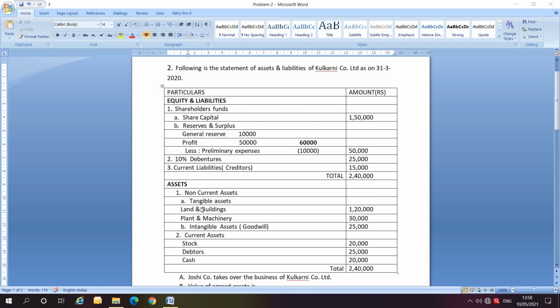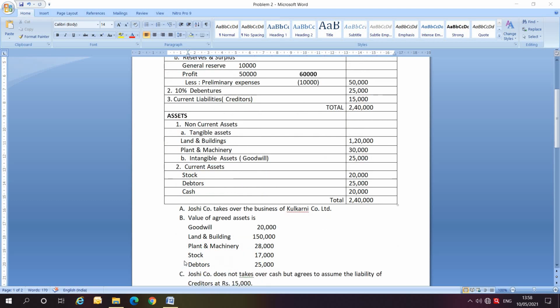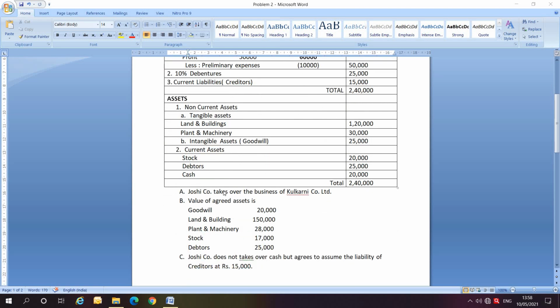On the asset side, we have tangible assets, that is land and building, plant and machinery, and then intangible asset, goodwill, current assets, stock, debtors, cash. So this is the statement of assets and liabilities of Kulkarni Company. Further, Joshi Company takes over the business of Kulkarni Company Limited.